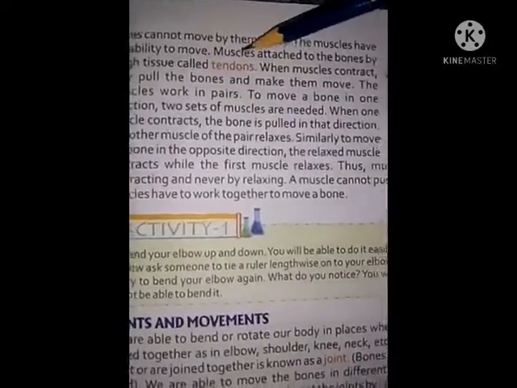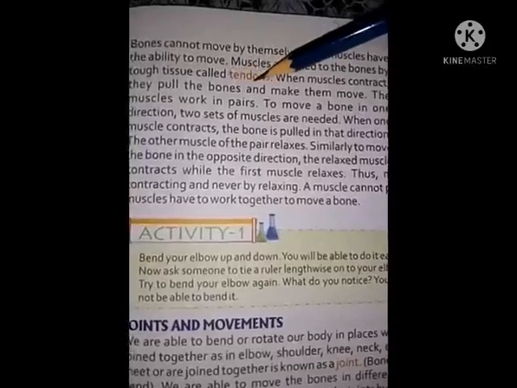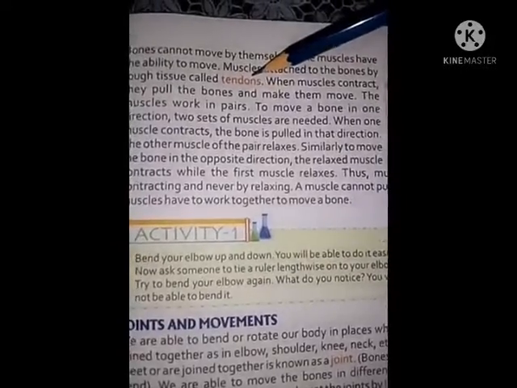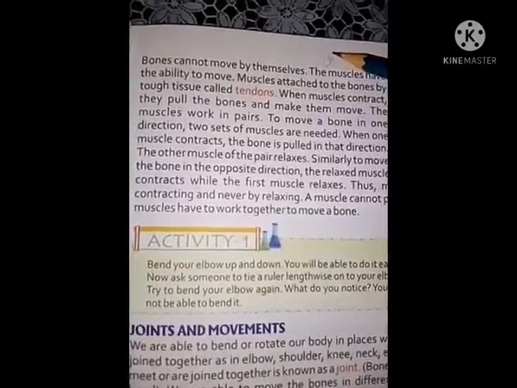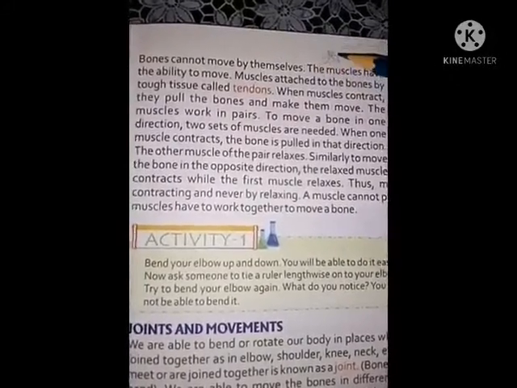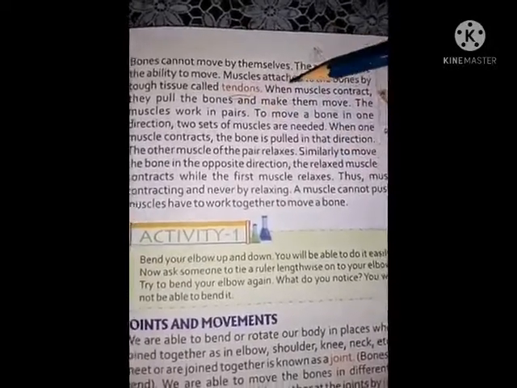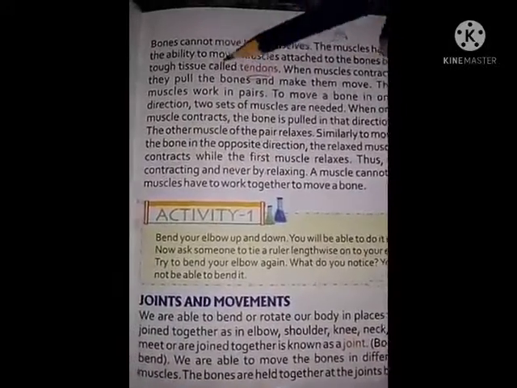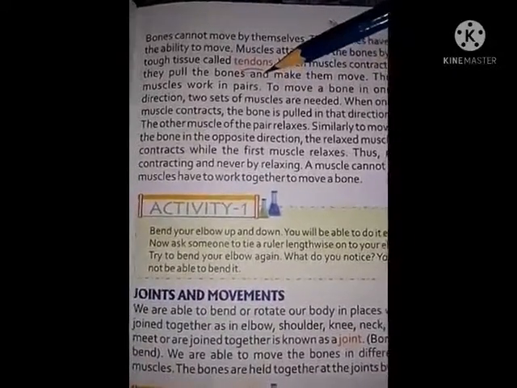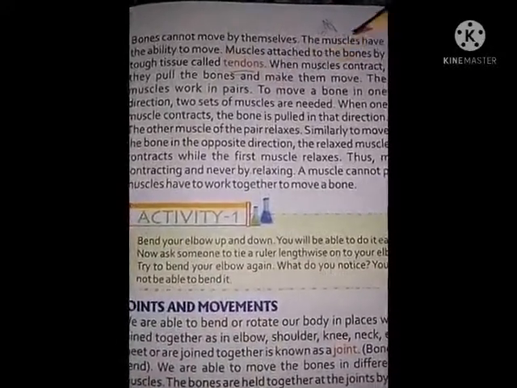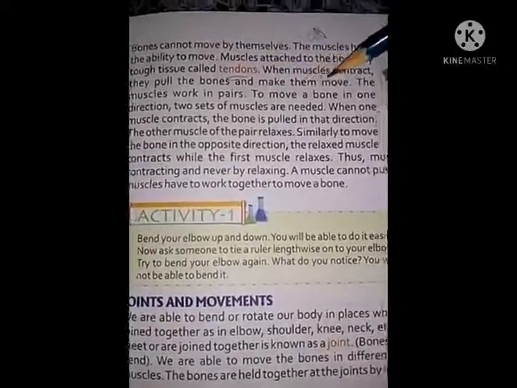They can move. Muscles are attached to the bones by tough tissue called tendons. Okay, tendons. When muscles contract, they pull the bones and make them move. So bones cannot move by themselves. When a muscle contracts, then it pulls the bone and makes the bone move.